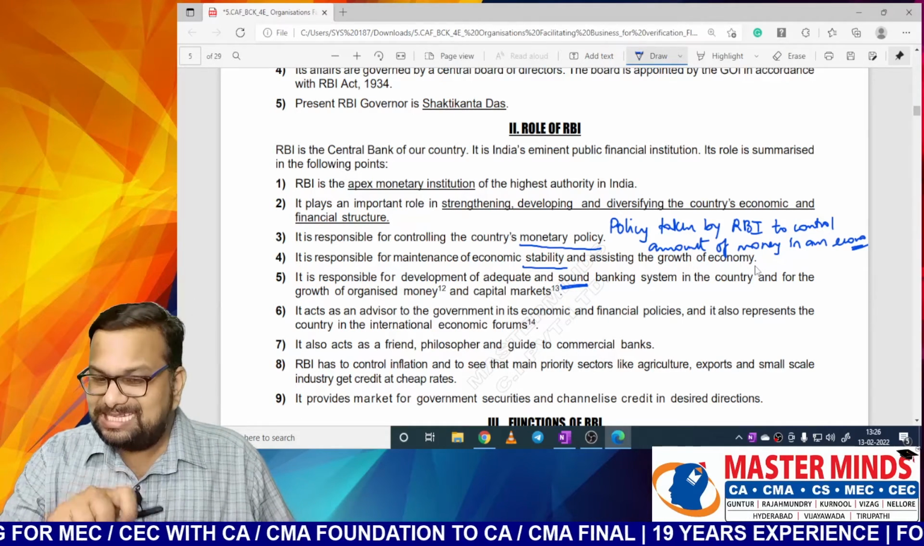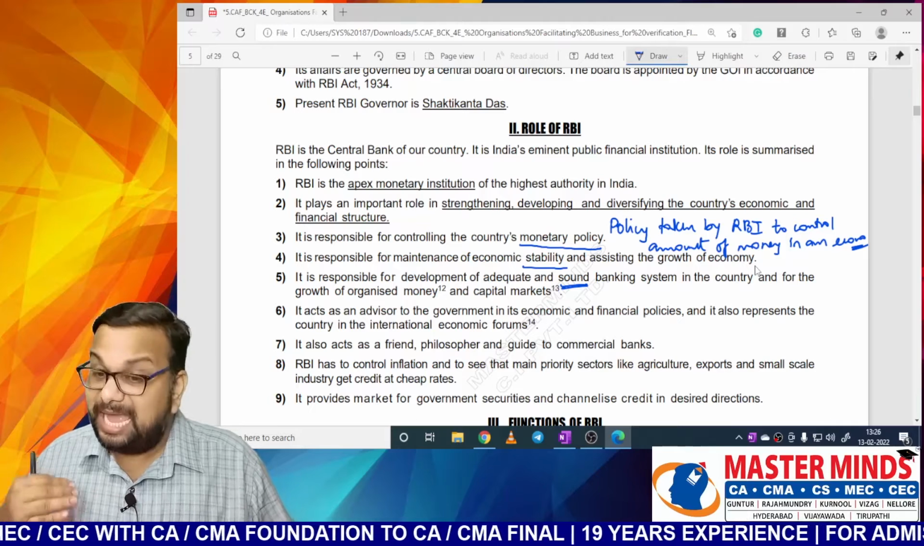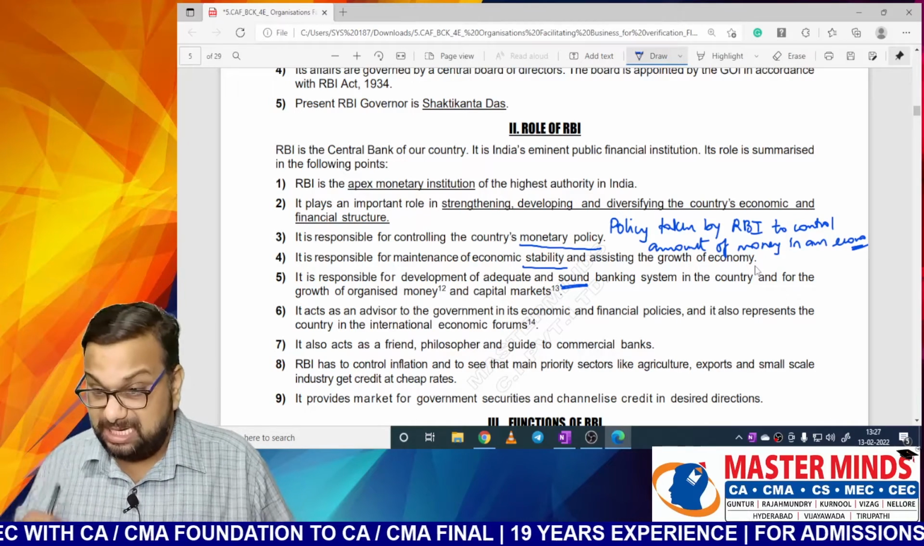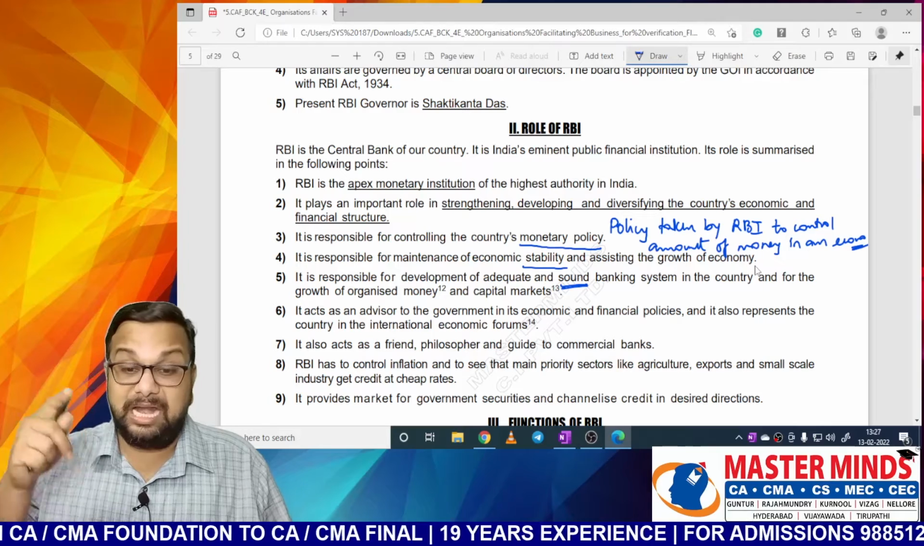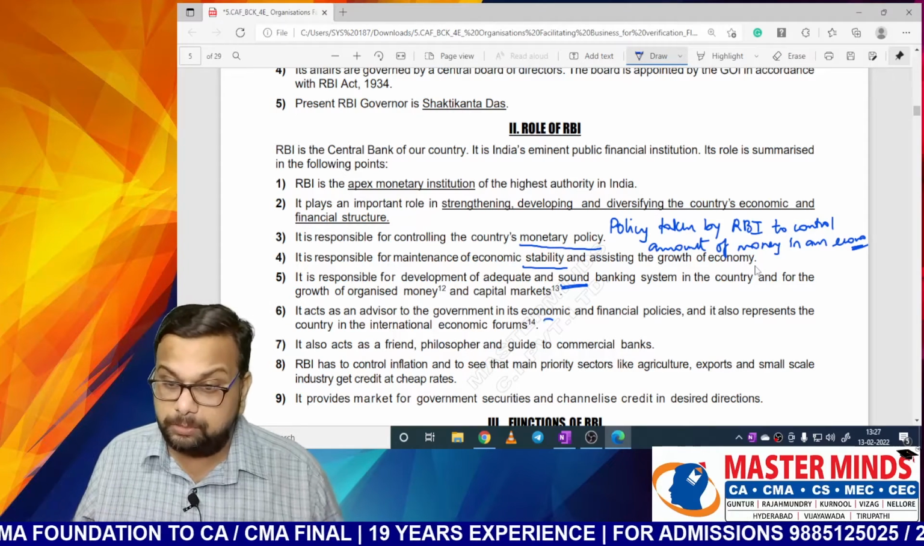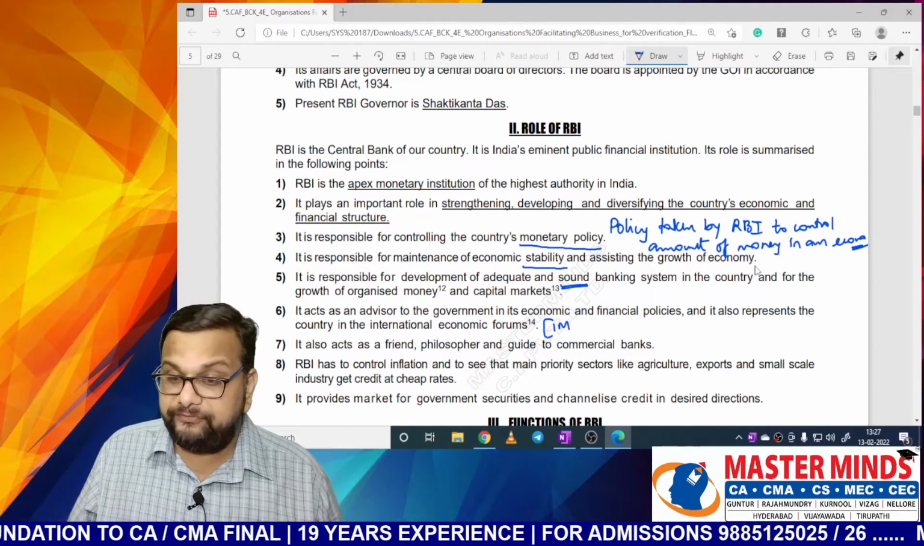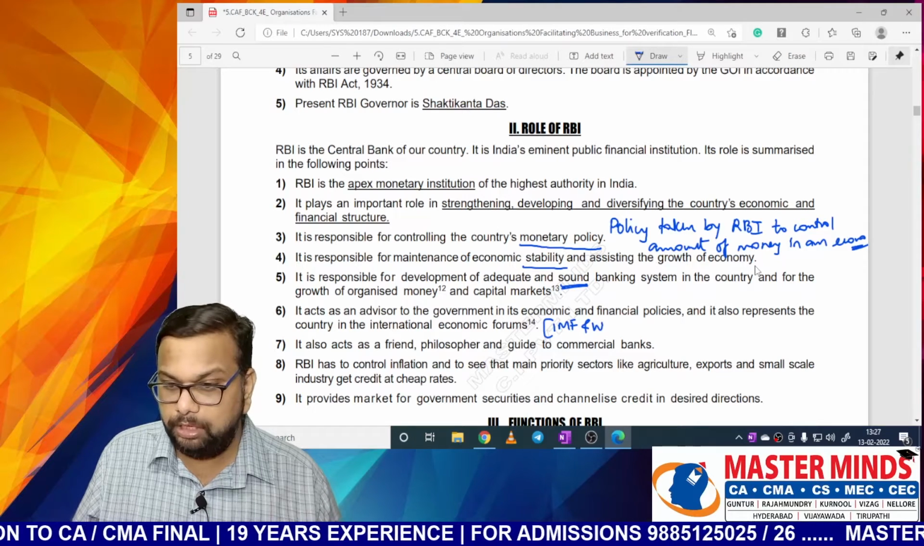Next, it acts as an advisor to the government in its economic and financial policies, and it also represents the country in the international economic forums. Here, international economic forums means you're talking about IMF and World Bank.